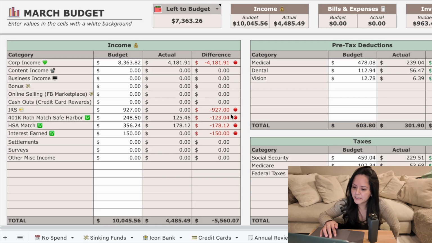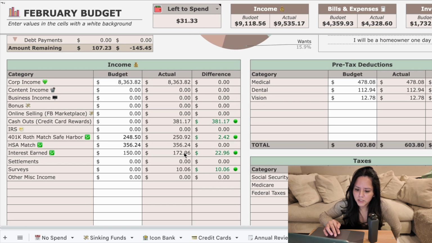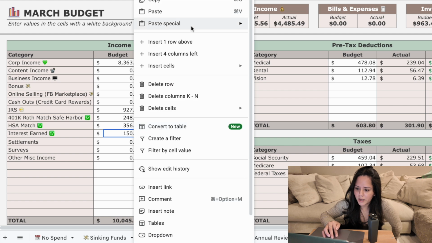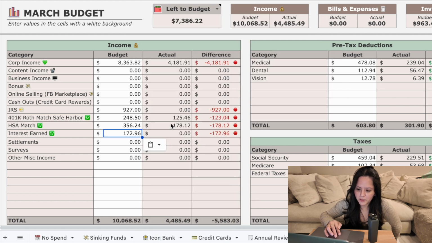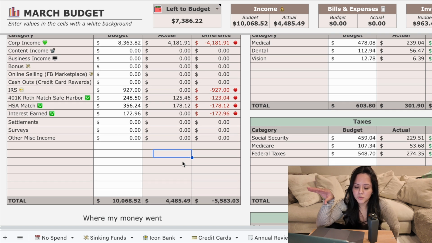Interest earned, anticipated. I think in February, what did we get for interest? It was actually pretty high, $172.96. So I'm going to copy that, $172.96, and paste that right there. The interest is going to be higher now that we're adding more money into that account.